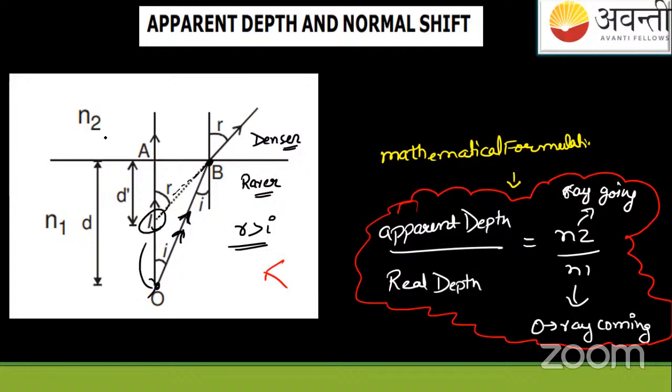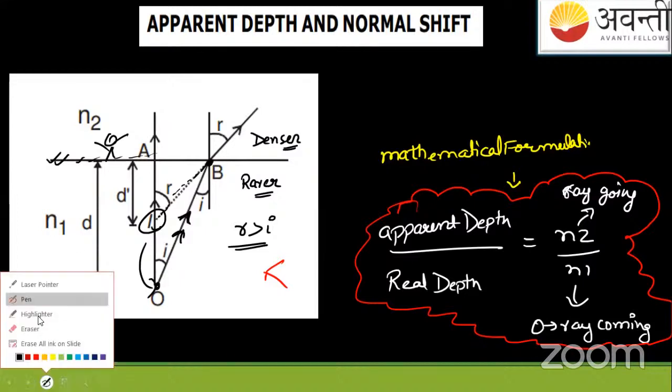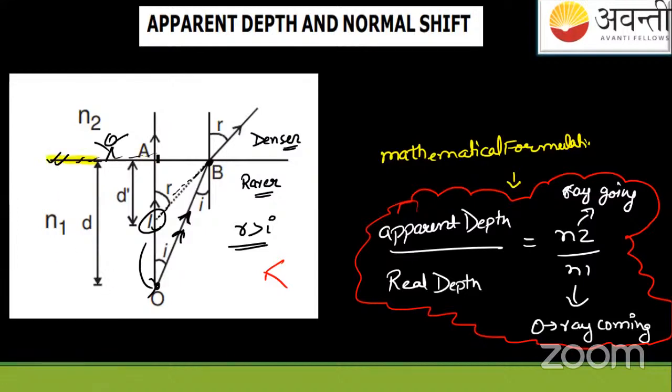All the distances are measured from this boundary. So you will say the object is actually at depth D, this much, but to your eyes it will appear this much, where D is greater than D dash.